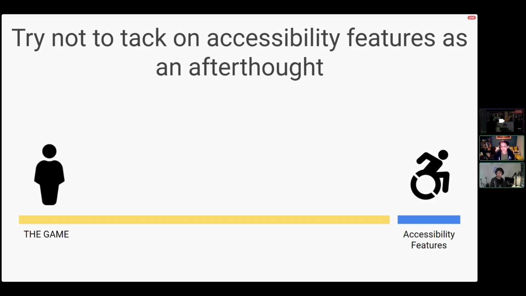One thing that I would recommend is to try not to tack on the accessibility features that you're building as an afterthought. A lot of people think, okay, well, I've got the game that normal people are going to play, and then I'm going to tack on all of these things for disabled people, and that's a really bad way of thinking about it, especially because accessibility features are for everyone, right? On some level, your game has to be accessible to start with, even if that is a Dark Souls or something like that, because you could absolutely make Dark Souls much harder, to the point where it's basically unplayable.